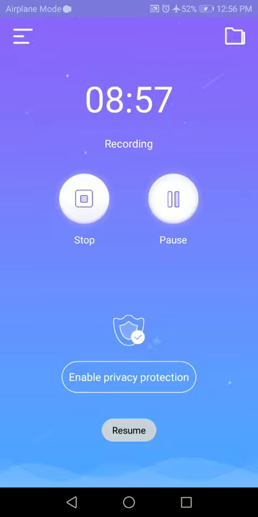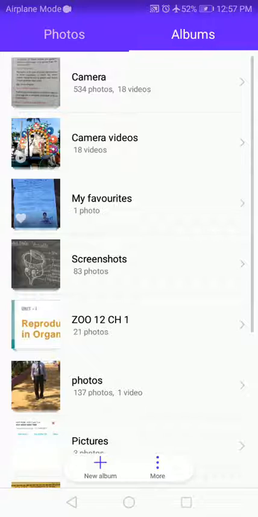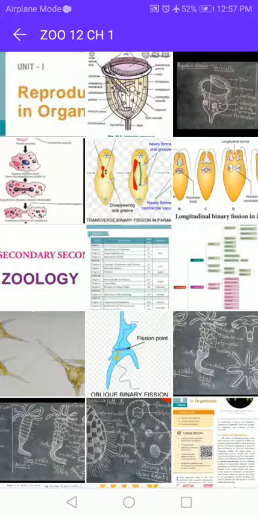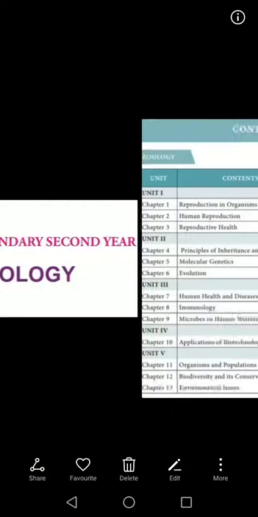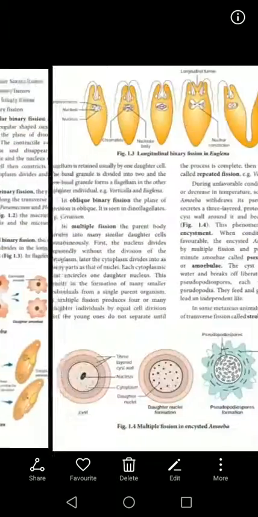Okay, we'll continue with one more topic. The next topic is multiple fission. In multiple fission, we can give one more example.